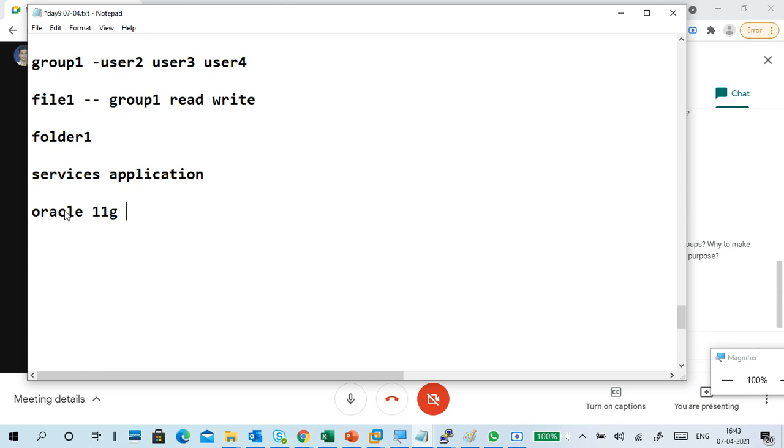So which user should learn? Of course, database access in Oracle. For database access, we create users in Oracle 11g only. But to install Oracle 11g or to manage Oracle 11g, we need a user. So generally in Linux, we create a username Oracle only. And also we can make a lot of admins to manage the Oracle 11g application.